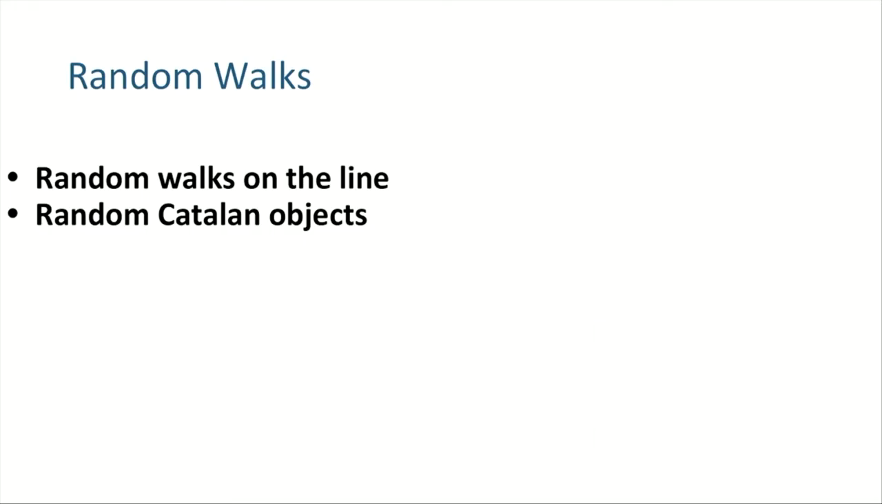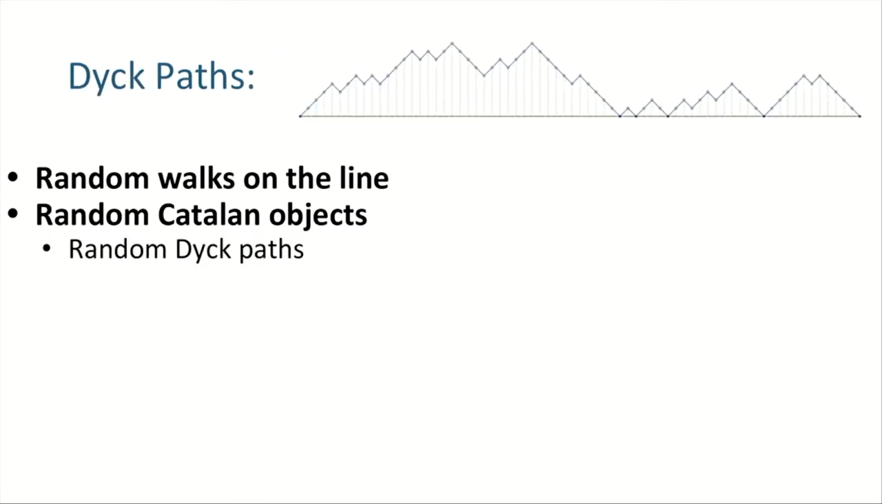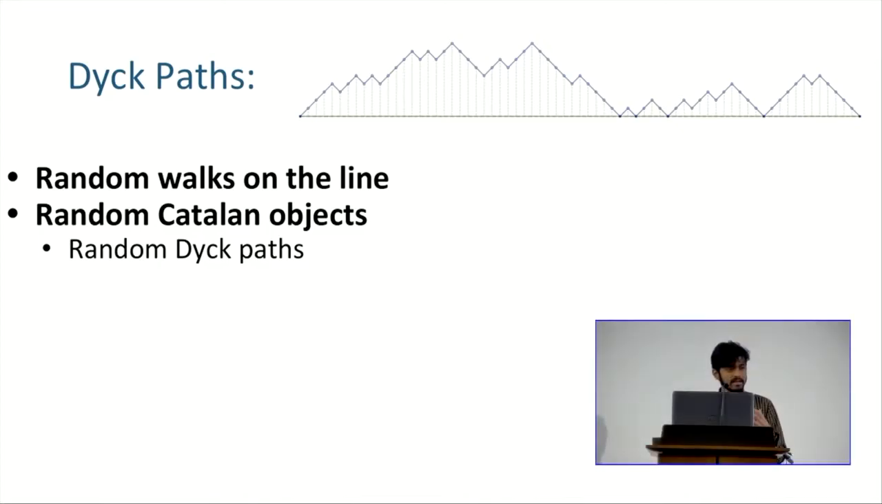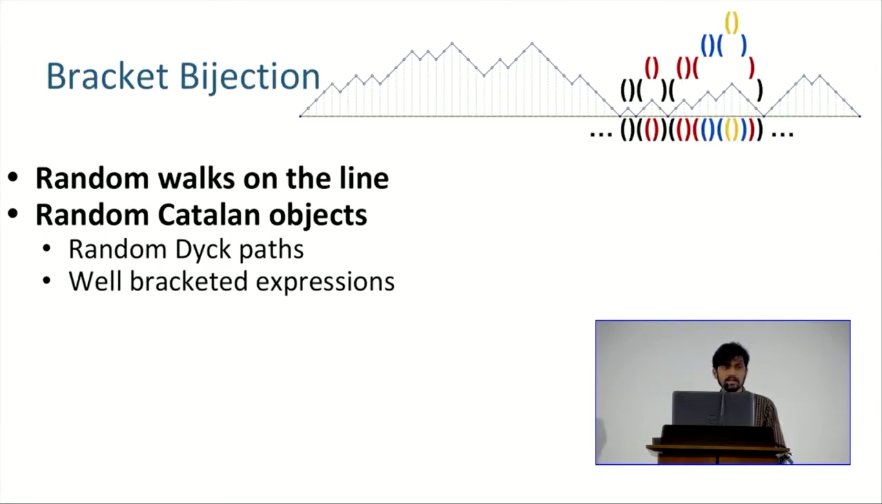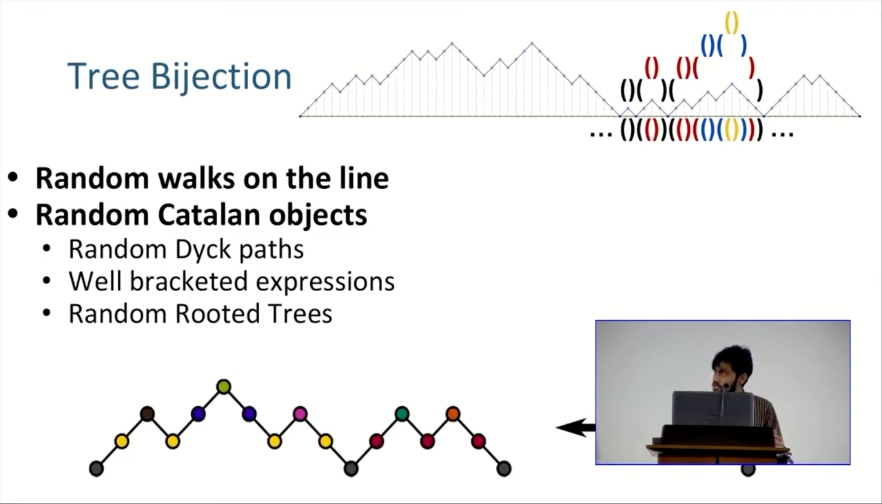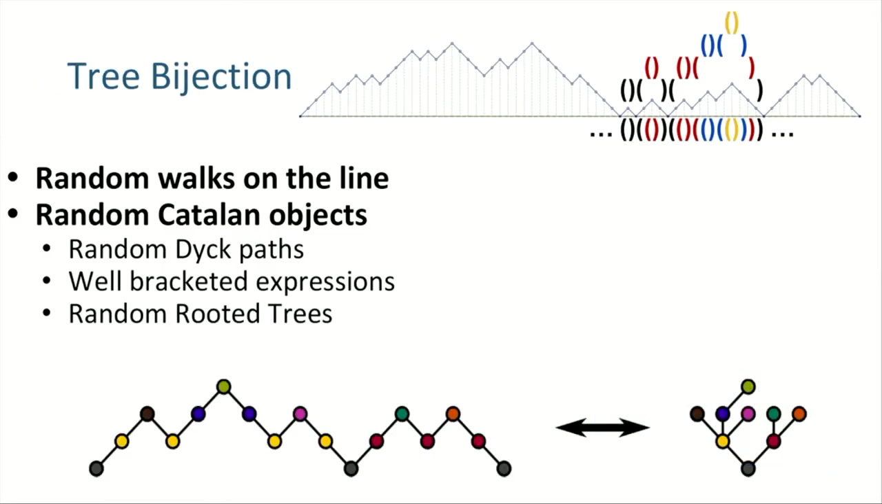Another set of results we have are focused on random walks and, more generally, random Catalan objects, which can be seen as, for example, Dyck paths that are just constrained 1D random walks. The nice thing about these is they have bijections to other objects like bracketed expressions. So well-bracketed expressions have bijections to Dyck paths by replacing up-steps by open brackets and vice versa. They also have bijections to rooted trees. You can see the path as being a DFS traversal of the tree on the right.